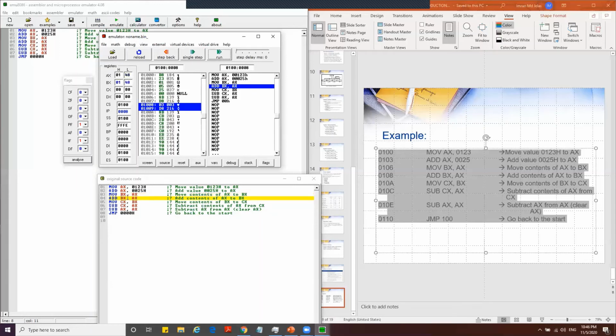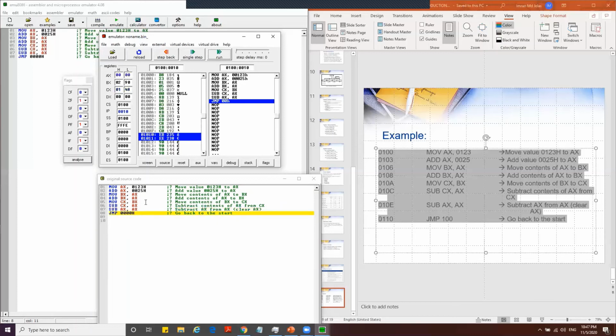Add BX with AX to BX. That means the BX value added with the AX value goes to BX. So BX is going to increase by double. And then move BX to CX. That means CX is going to get the same value as BX. Then subtract AX from CX. So CX minus AX, we're going to reduce the value of CX by half. Then subtract AX with AX. That means AX minus AX, we're going to get 0.